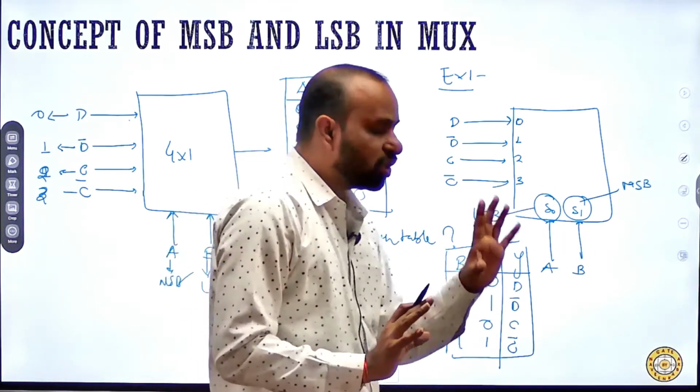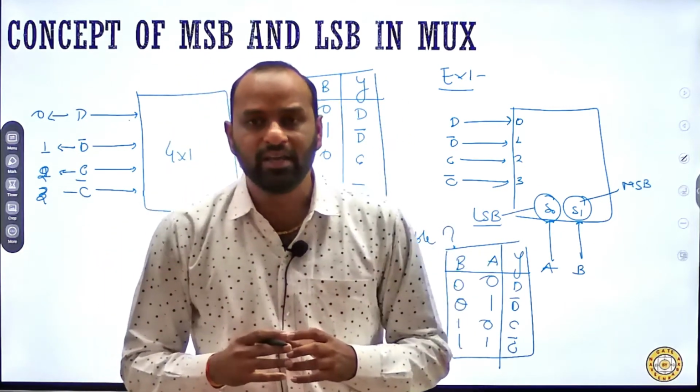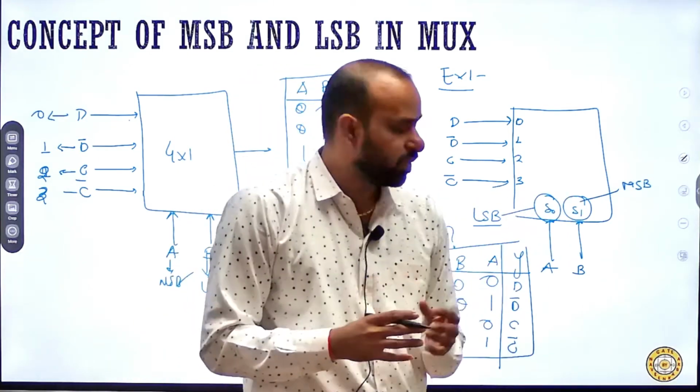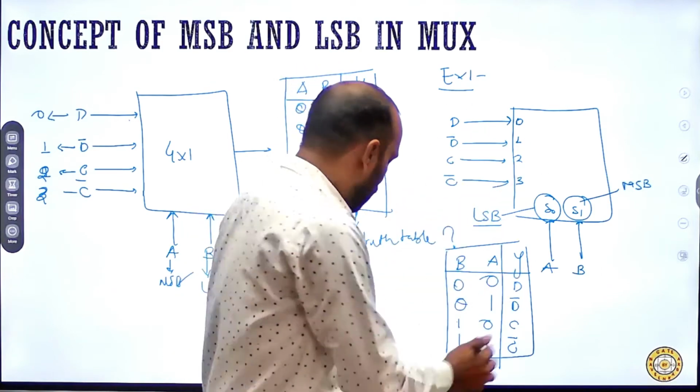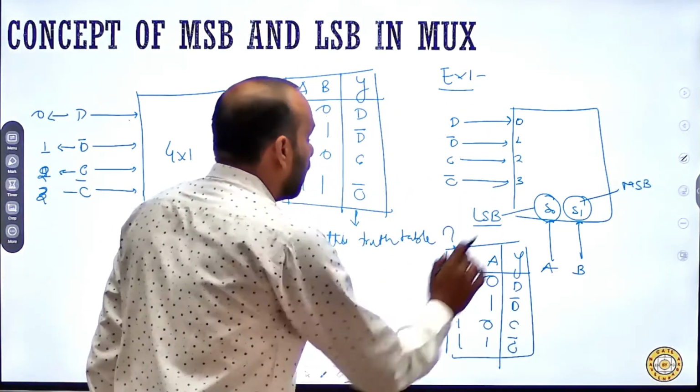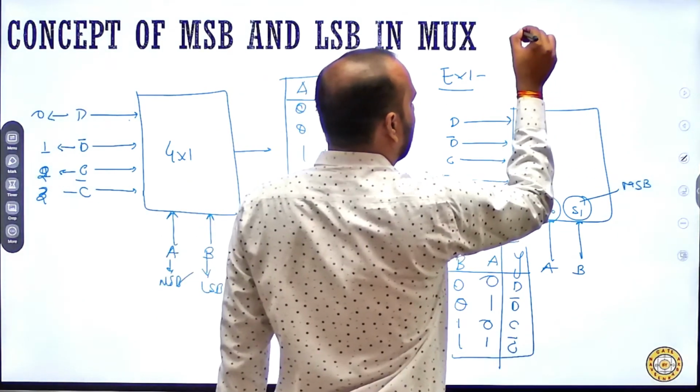So the question arises, sir, how have you decided that S1 will be my MSB and S0 will be my LSB over there? The answer is the decimal equivalent.